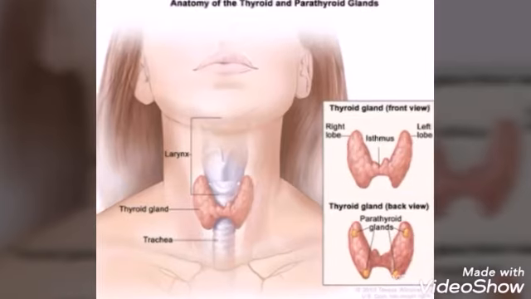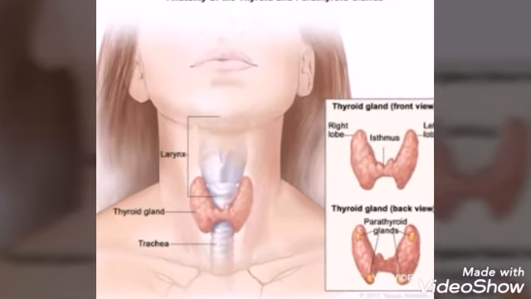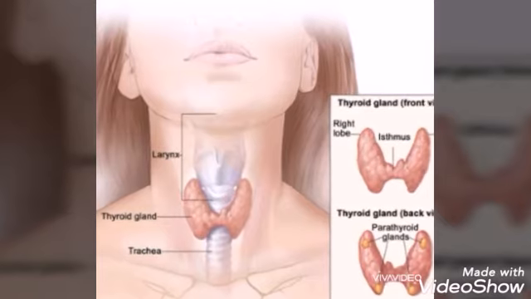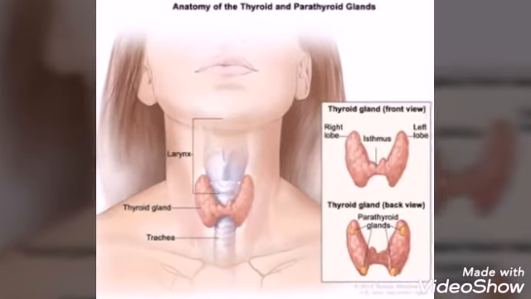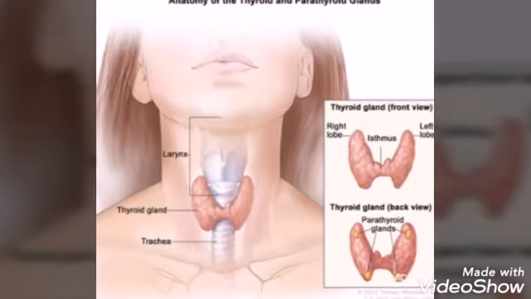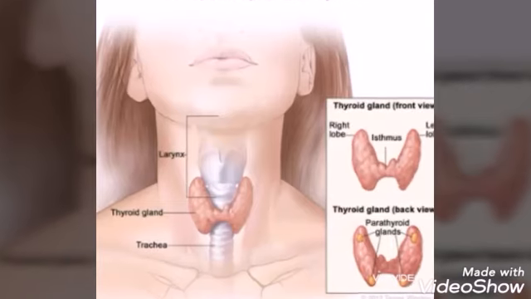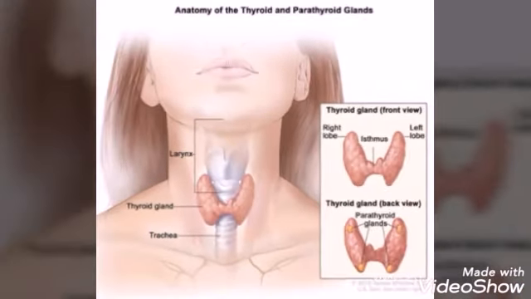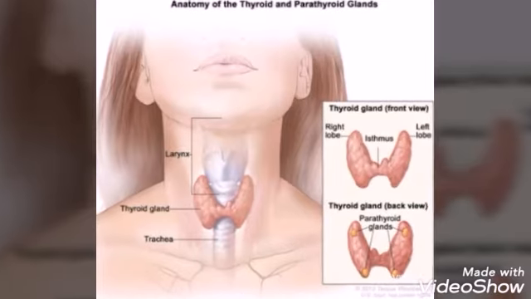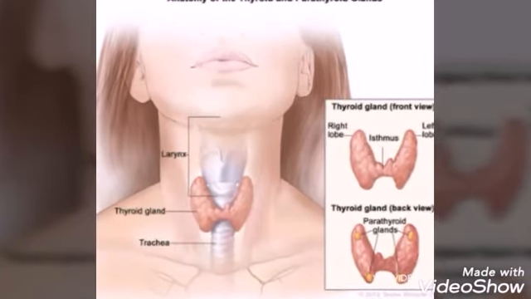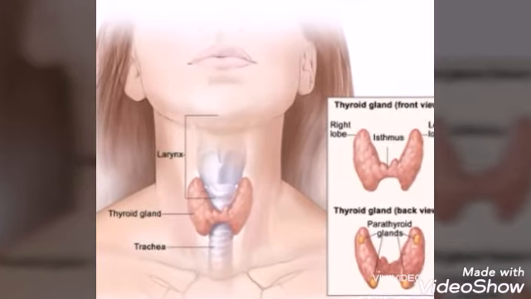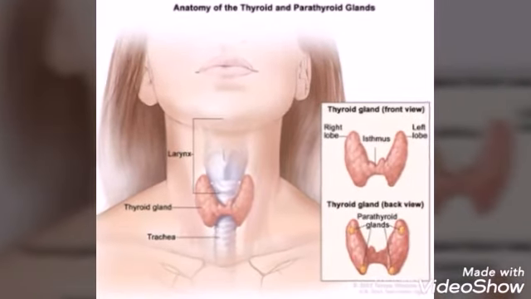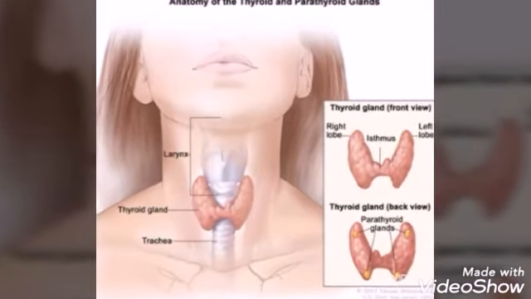Next, endocrine gland, thyroid gland. The thyroid gland is located in the front of the neck. See the picture. It is composed of two lobes either side of the trachea. The left and right lobes are connected by means of a narrow band of tissue known as the isthmus. This gland is composed of glandular follicles and lined by cuboidal epithelium. The follicles are filled with colloidal material called thyroglobulin.